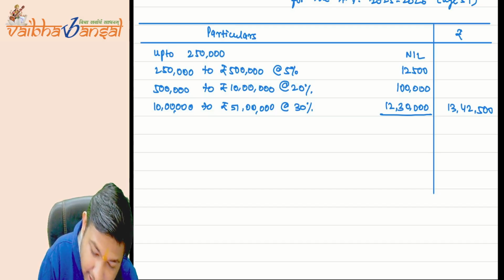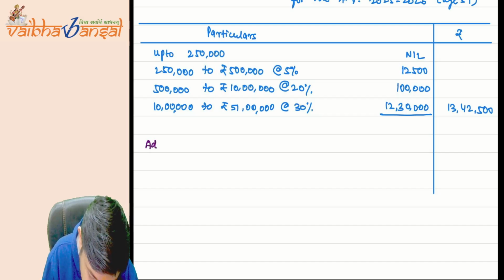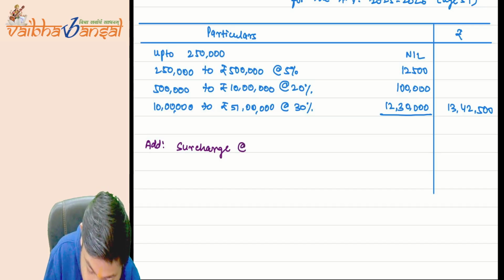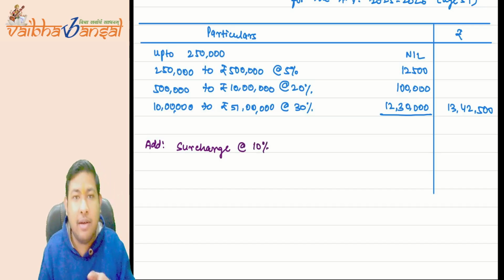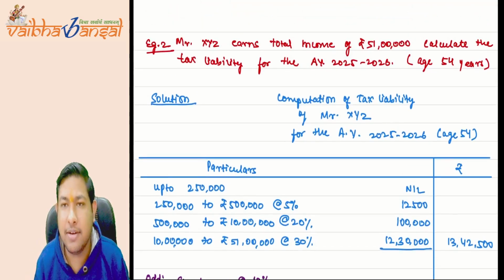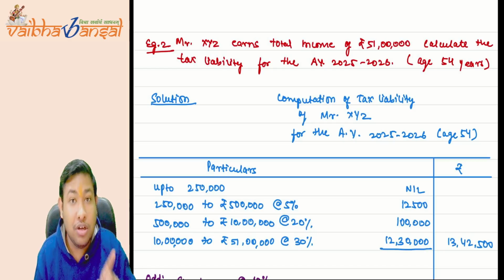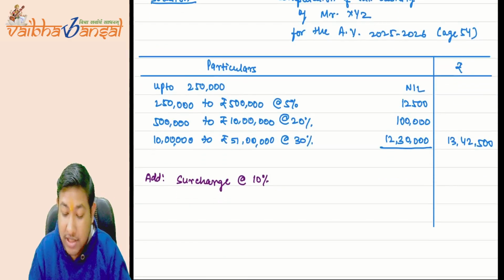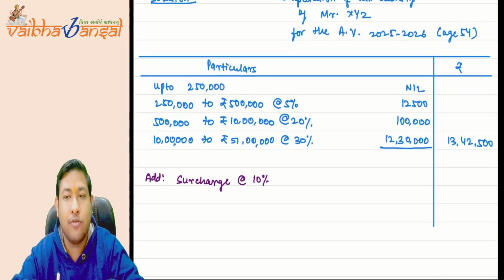I am writing it with another pen. Surcharge at the rate of 10%. Shall I compute surcharge on 51 lakh rupees, 51 lakh multiplied by 10%? Should I do so? No. What I have said is that surcharge is the tax on tax. So tax is 13 lakh 42,500.